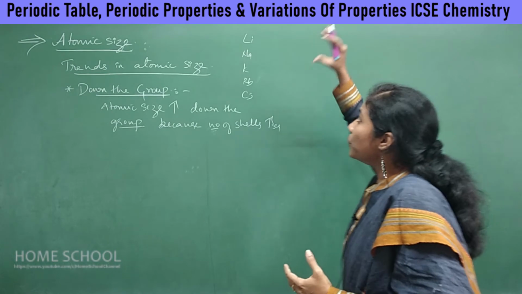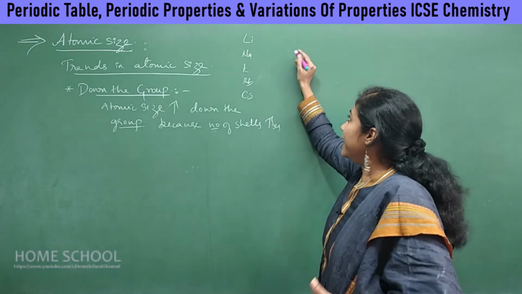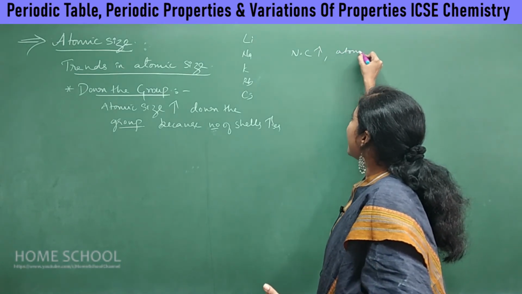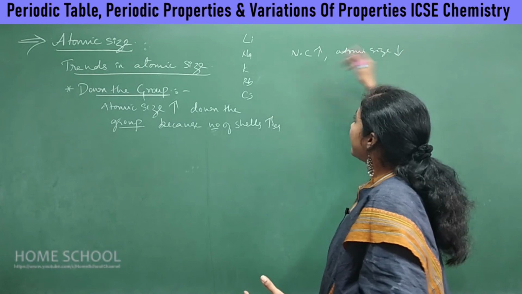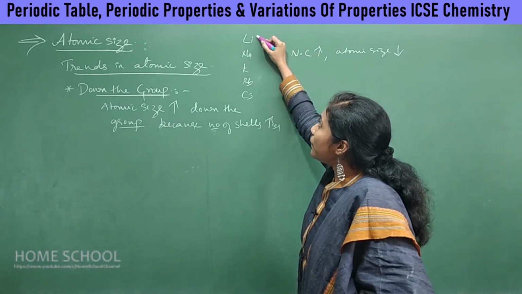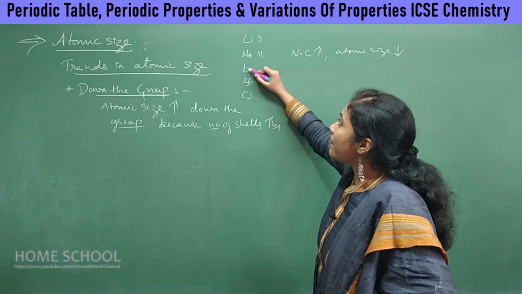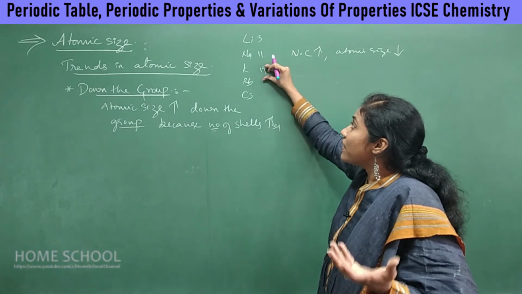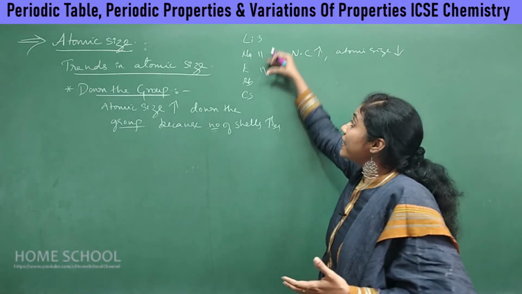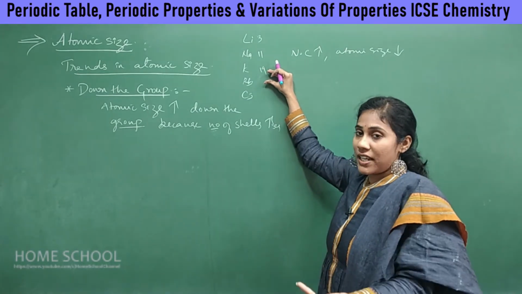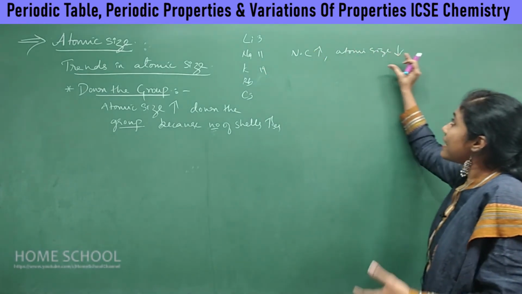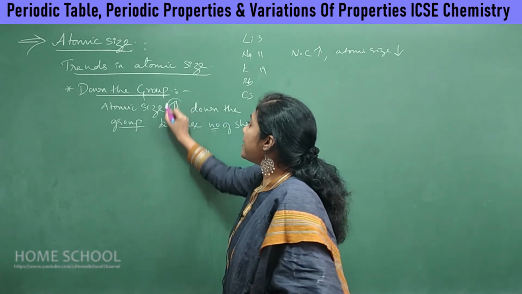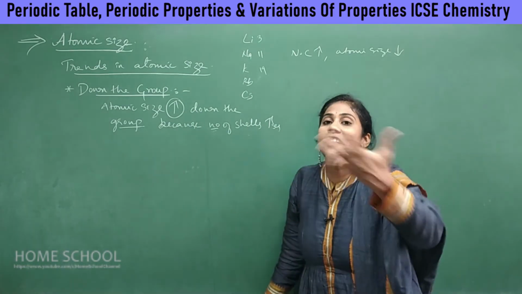Okay, so even the nuclear charge will increase. You have studied that as the nuclear charge increases, our atomic size decreases, right? Say, the atomic number of lithium is 3, sodium is 11, potassium is 19. That means here you have 3 protons, here 11 protons, here 19 protons. So you would think that as the protons increase, nuclear charge increases. If nuclear charge increases, atomic size must decrease. But why am I saying that atomic size is increasing? It's because the number of shells are dominating.